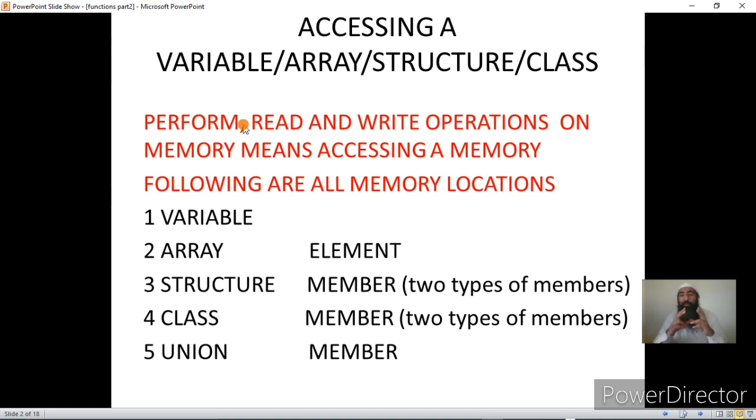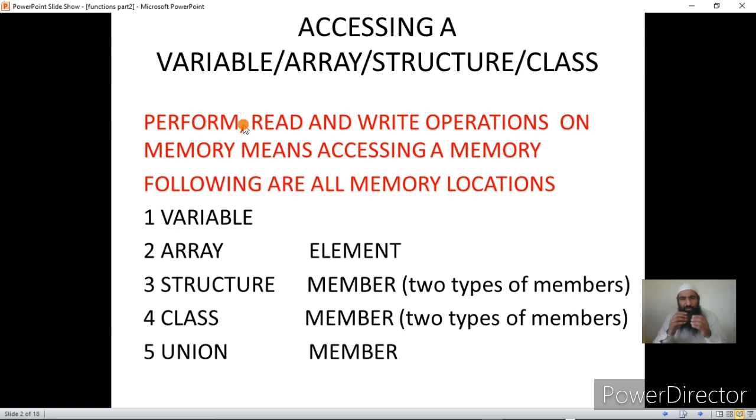I'll repeat it 3 times so that you remember what is accessing a memory. Accessing a memory means performing read or write operations on a memory. As I told you in previous lectures, the memory is a hardware location, and on that location you can do 2 things. You can either store something in it, or you can retrieve something from it.